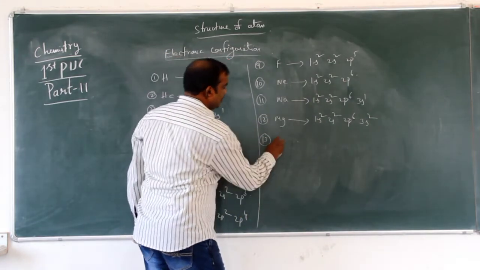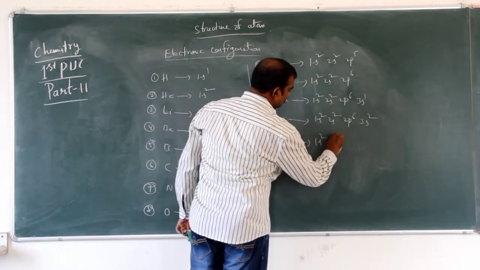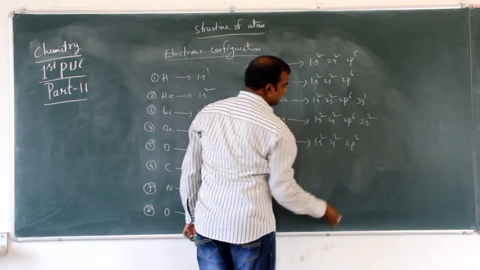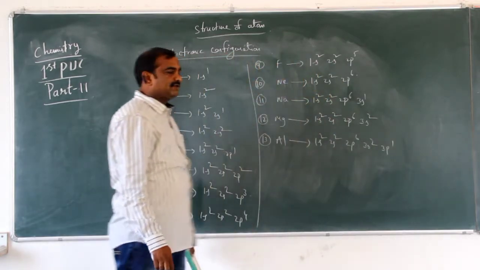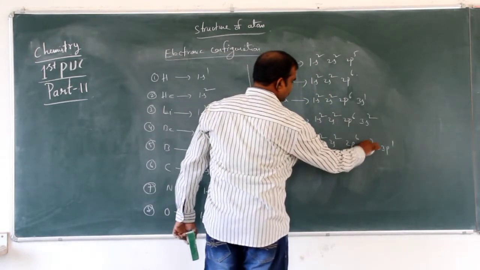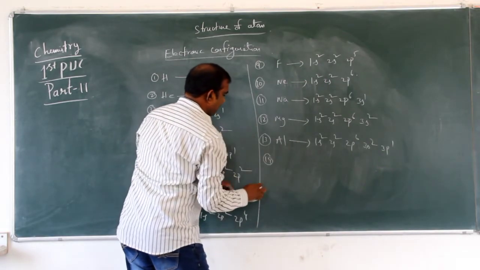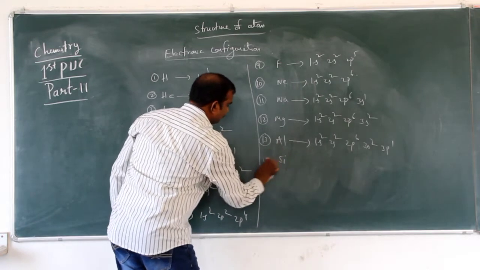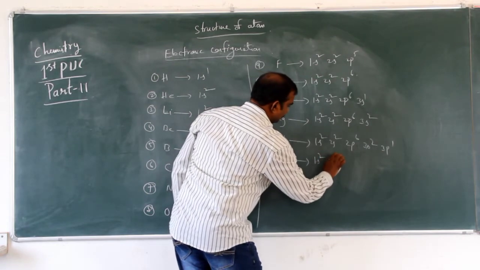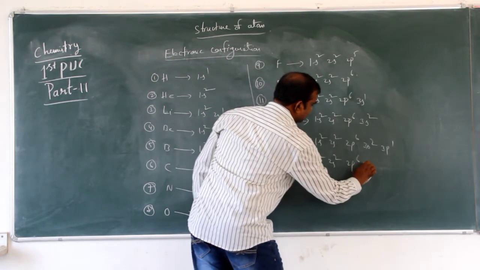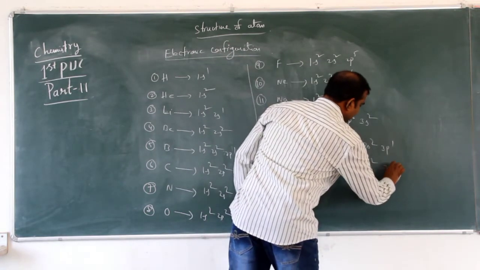Next, magnesium, then aluminium 13. So 1s2, 2s2, 2p6, 3s2, 3p1. Then silicon 14. So 1s2, 2s2, 2p6, 3s2, 3p2.